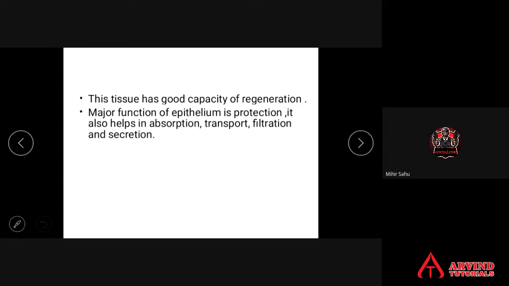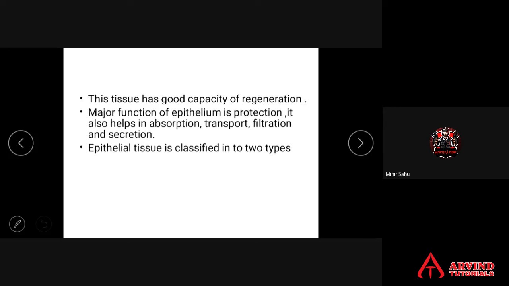What are the functions performed by epithelium? It can carry out a variety of functions like protection, secretion, absorption, transport, and even filtration. How many types of epithelium are there? One is simple epithelium, made up of one type of cells, and compound epithelium, made up of two or more layers of cells. So among animal tissues, epithelium, connective, muscular and nervous, we are discussing epithelium. Okay, very important students.